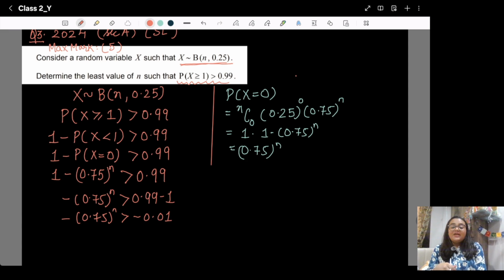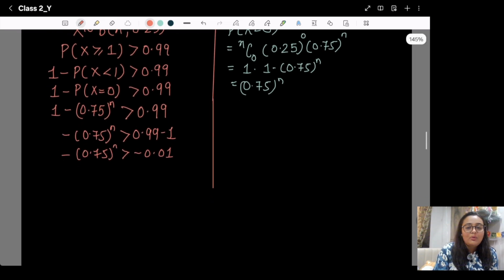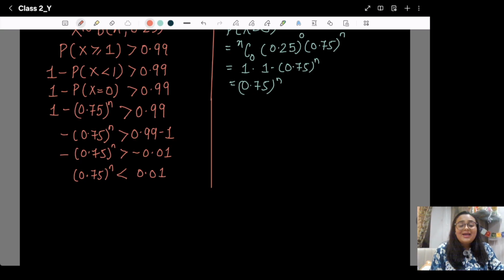So we know that when we have an inequality and we cancel the negative sign, because when we divide or multiply by a negative sign in an inequality, the inequality gets reversed. So it is nothing but 0.75 raised to N is less than 0.01. Why am I solving step by step? Because it is easier for those students who are slow learners for these calculations.